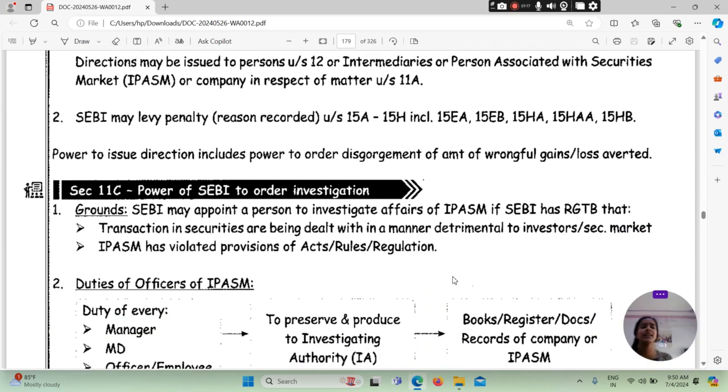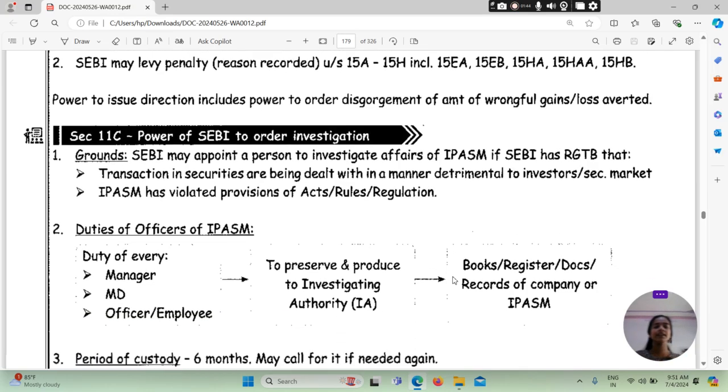उसके बाद फर्दर हम डिस्कस कर रहे हैं that is SEBI में levy penalty. SEBI जो है वो penalty लगाएगा, reasons recorded under section 15A to 15H including 15EA, 15EB, 15HA, 15HAA, 15HB and all such things. Further discuss किया जाता है that what will be the power to issue, कैसे direction issue किया जाएगा, includes the power to order disgorgement of amount of wrongful gains and loss averted.